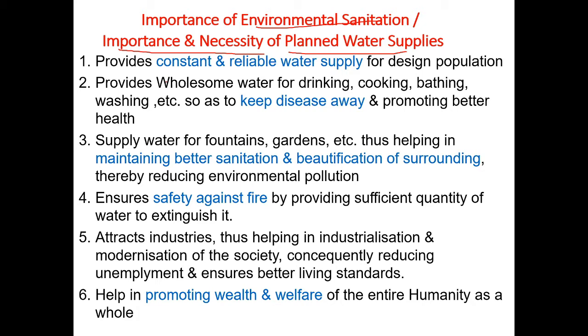For that, it gives a constant, reliable water supply for the design population. You have to first take the population. For that particular population, you have to design the water supply scheme, that is, a constant and reliable water supply scheme. You should not overrun the cost.